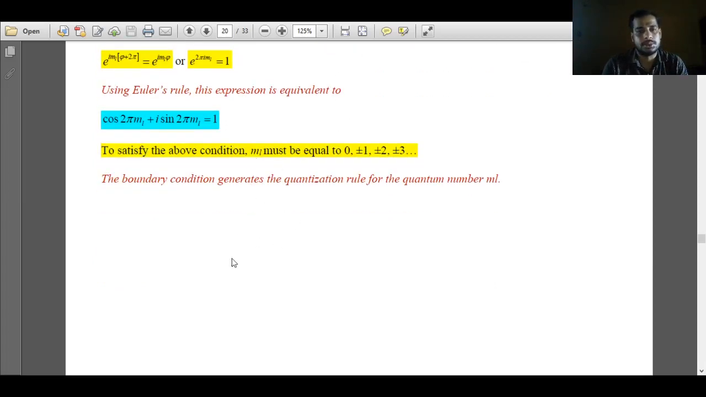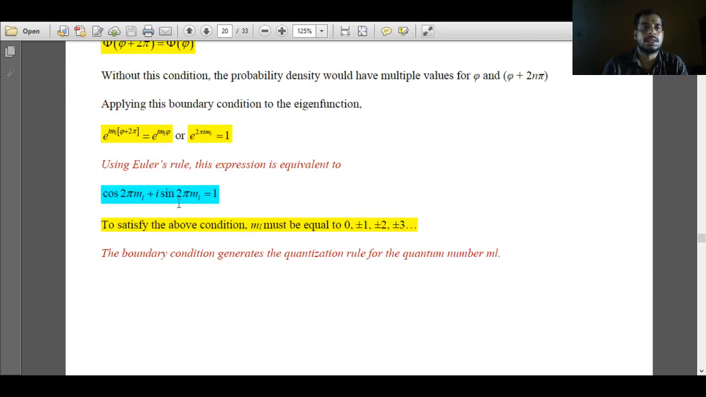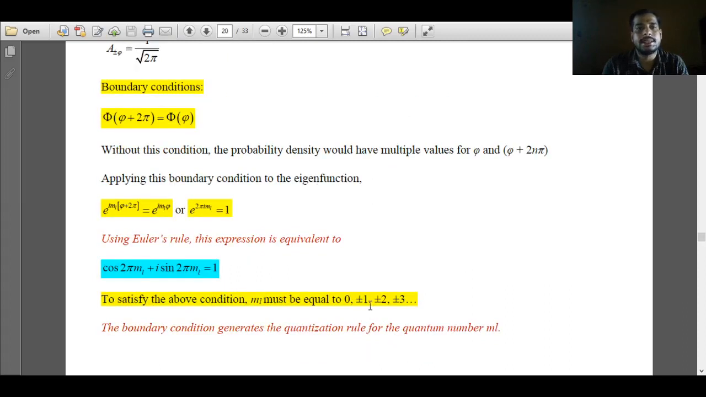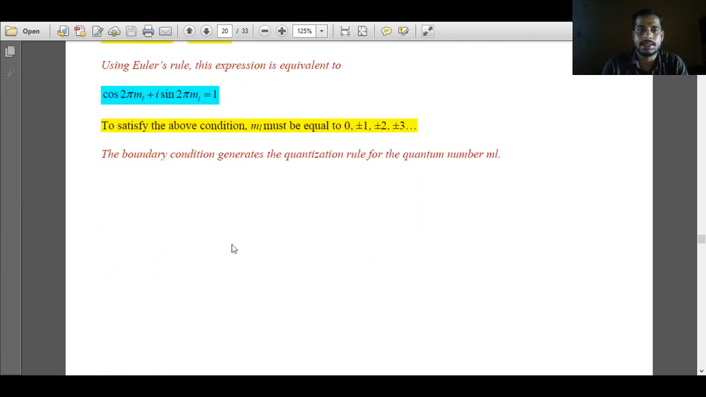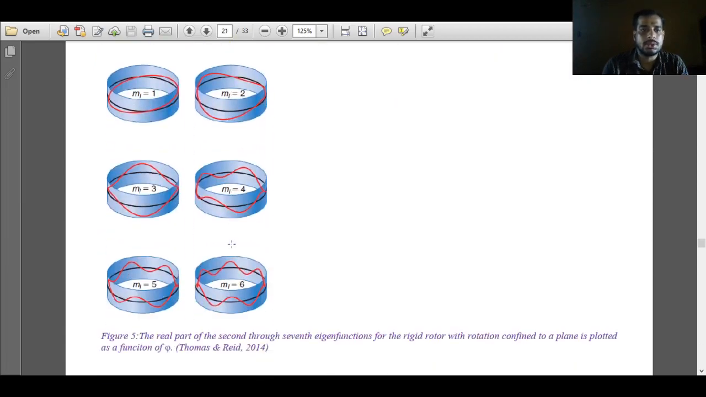But to understand the rotation of a quantum mechanical system in two dimensions, there must be a quantum number involved, and that quantum number arises due to the imposition of the boundary condition. This quantum number varies from 0, plus or minus 1, plus or minus 2, plus or minus 3. The corresponding energy associated with this eigenfunction will be discrete in nature, and it will not be continuous. We'll use different values of ml for different eigenfunctions.